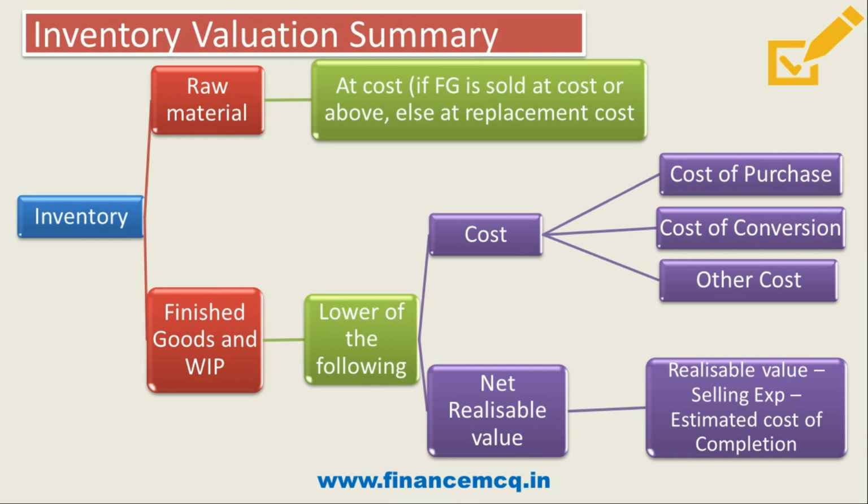So friends, your finished goods and WIP should be valued at lower of cost or net realizable value. So whichever inventory you are holding at the end of the period, you will measure according to these principles which are mentioned in the AS2 valuation of inventory. So I hope it is clear.